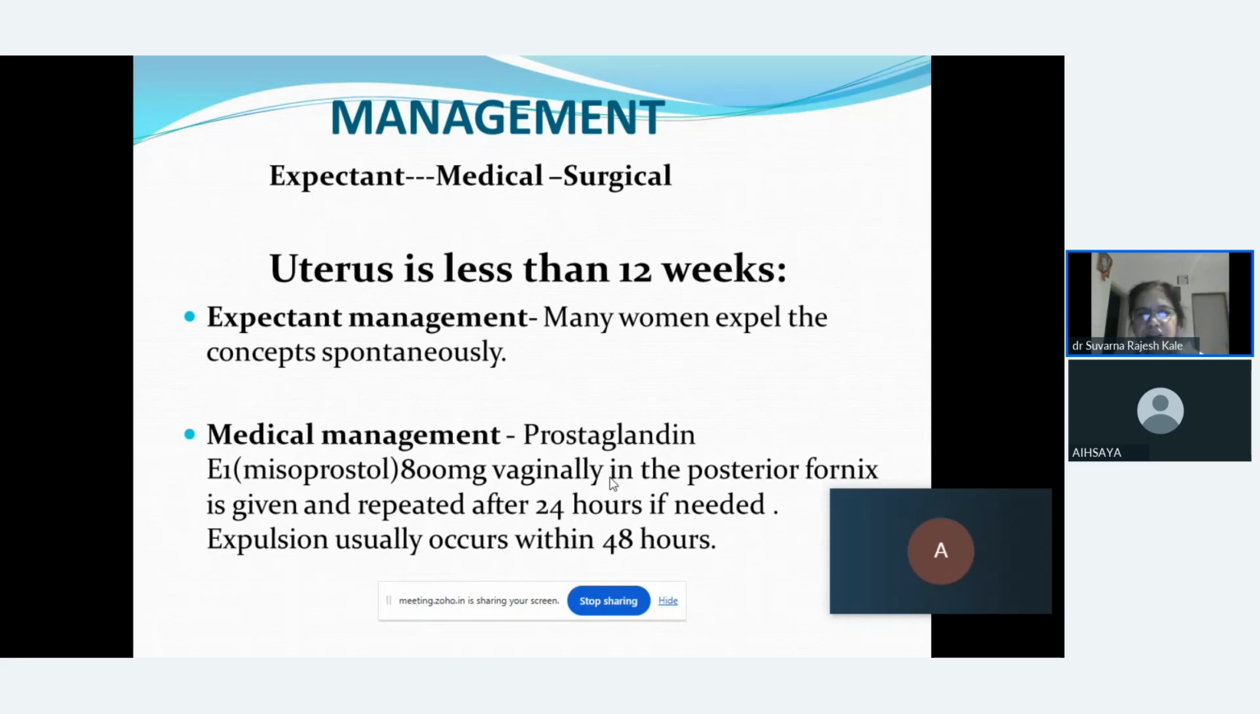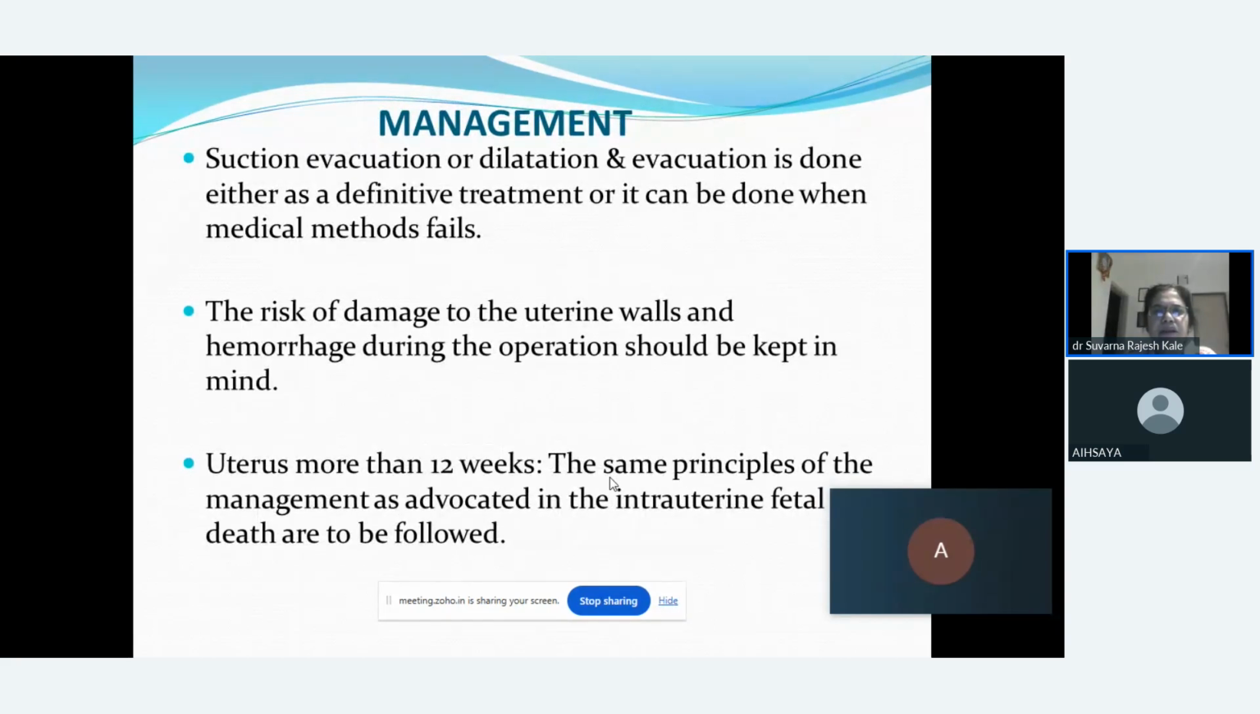The expectant management could be: many women expel the conceptus spontaneously if it is small, that is less than 12 weeks. Or you can go for a misoprostol administration vaginally. If you are finding it aborts within 24 hours, well and good. If it doesn't abort, then repeat the procedure after 24 hours if needed. And we will find that within 48 hours, the product will be expelled out. So this is the medical line of treatment. In the surgical, you can go for suction and evacuation or dilatation and evacuation, which can be done when the medical process has failed.